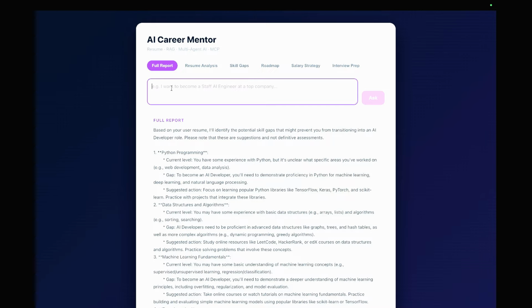Like, as I suggested, how can I be a staff engineer, staff AI engineer in 6 months, and let it suggest.